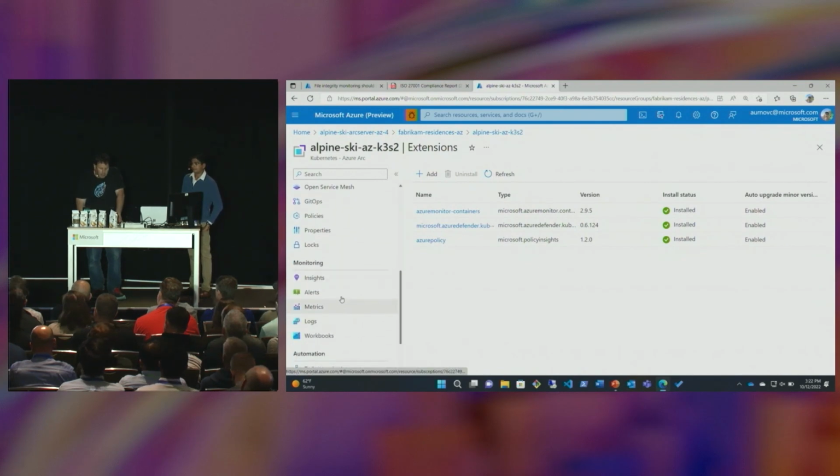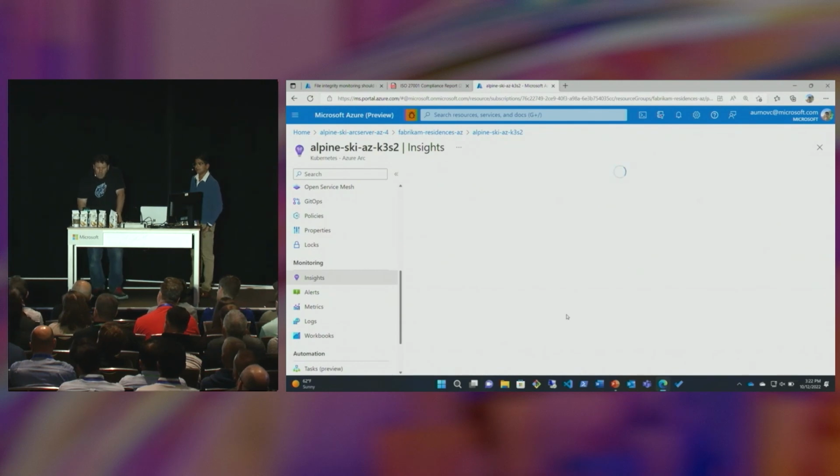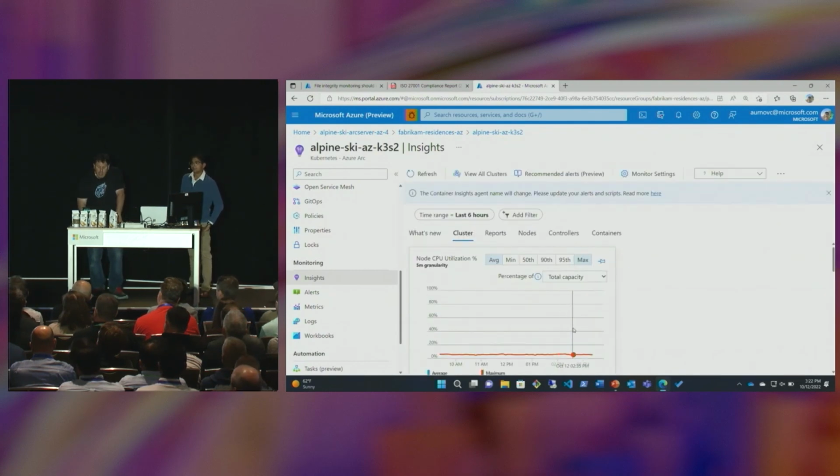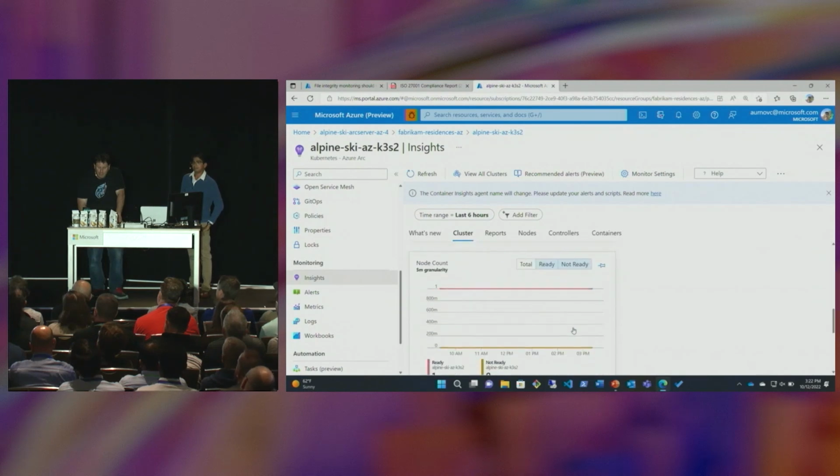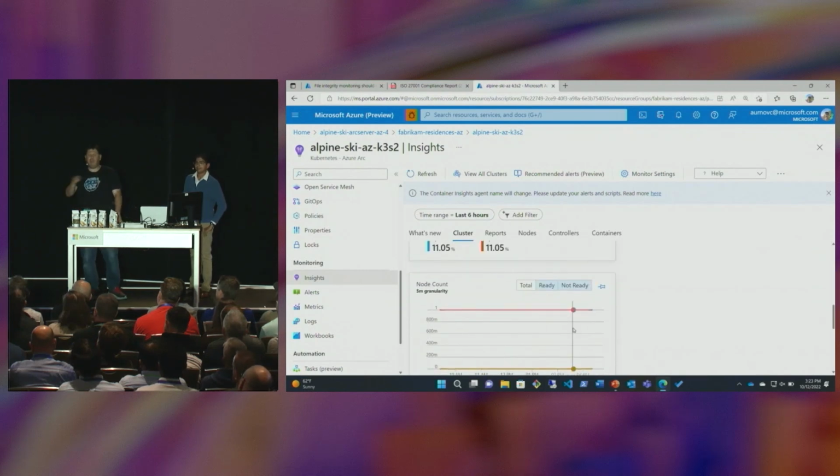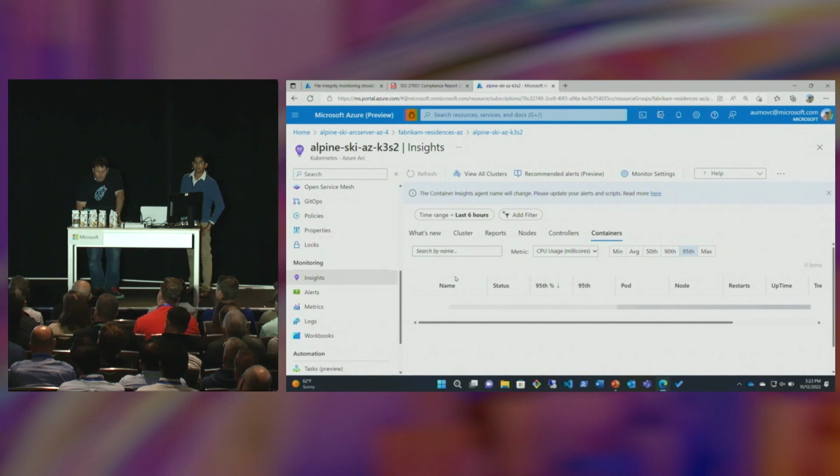So first things first, let's go and look at Insights. In Insights, because I have that extension, I'm able to get some visibility into that cluster. Now that cluster is pretty flat, right? Nothing really happens on that cluster, but let me show you a very interesting view that you're getting here.